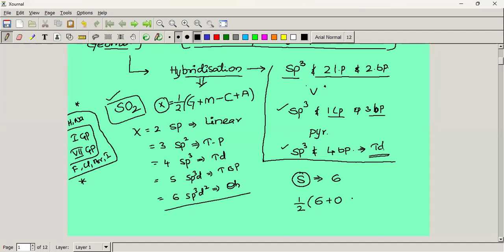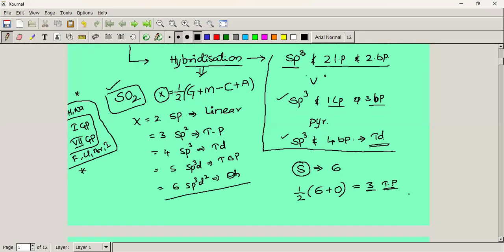Is there any charge on this molecule? No charge, this is a neutral molecule. So half into 6 means 3. 3 stands for sp2 hybridization. What is the geometry of this molecule? Trigonal planar.